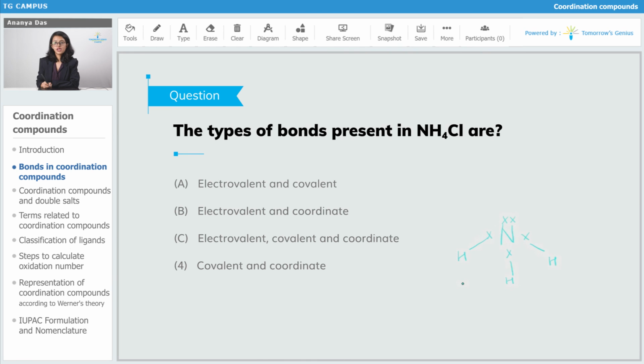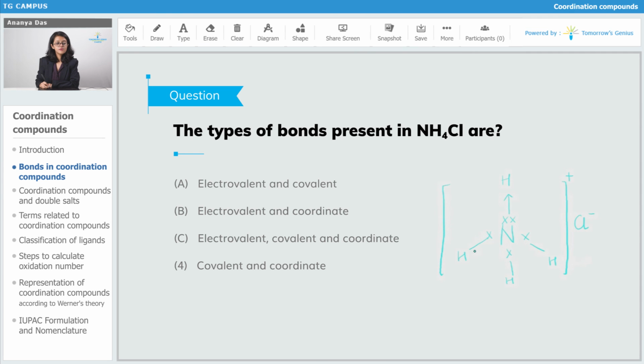The lone pair of the nitrogen atom can be donated to a hydrogen ion to form a coordinate bond. This gives the entire complex a positive charge. Since this complex has a positive charge, it attracts the Cl negative ion. So between the positively charged complex and the negatively charged Cl, there exists an ionic bond.